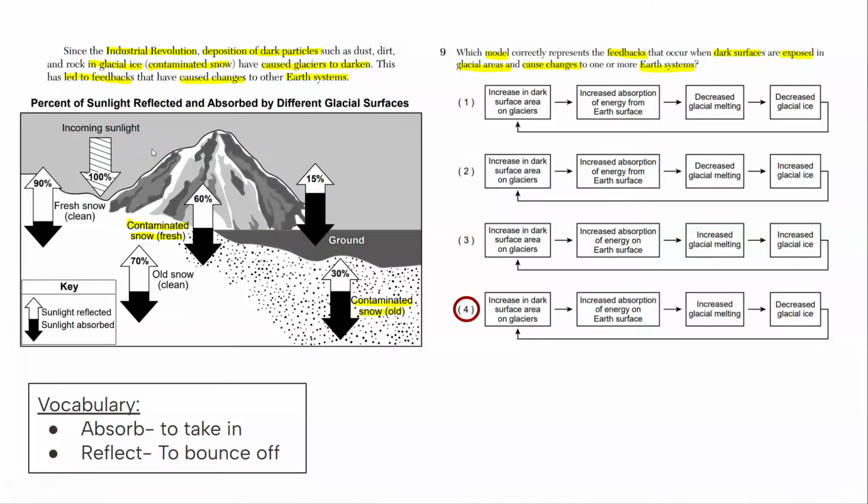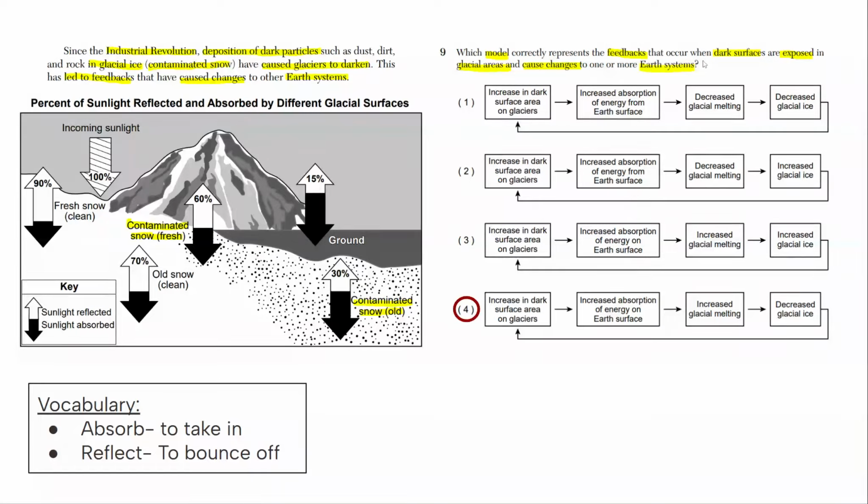Absorb means to take in. The amount of energy that is being absorbed is in black, how much energy is being taken in by the surfaces. Reflect means to bounce off, so that's in white. And we see that a lot of them are bouncing off radiation, right? So some are absorbing more and some are absorbing less or reflecting more radiation from the sun.